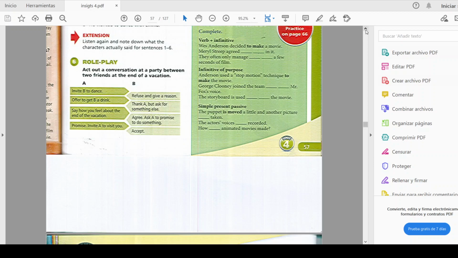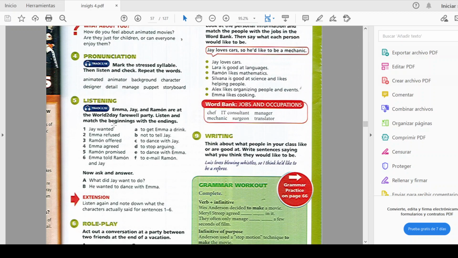Okay, then we have exercise 5. In exercise 5, this is a listening exercise. As you can see, I'm going to send you also this audio, audio 19. Emma, Jay, and Ramon are at the Word Today farewell party. Listen and match the beginnings with the endings. Okay, so here we have the beginnings and here we have the endings, from 1 to 6 and from A to F. What did Jay want to do? He wanted to dance with Emma. Okay, basically you are going to match the beginnings with the endings. That's going to be so easy for you.